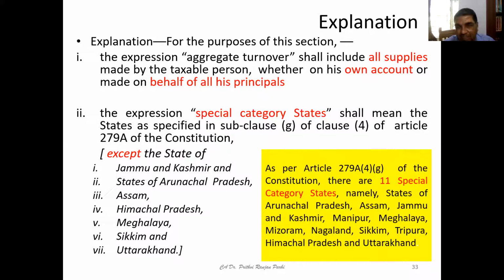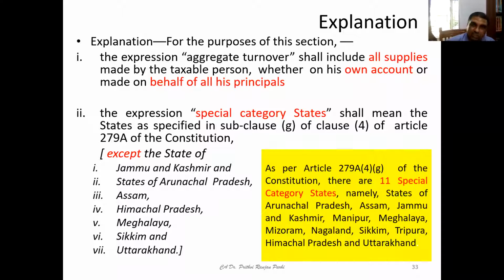If you refer to this Article 279A 4G of the Constitution, you can find out there are 11 special category states. Their names are Arunachal, Assam, Jammu and Kashmir, Manipur, Meghalaya, Mizoram, Nagaland, Sikkim, Tripura, Himachal Pradesh, and Uttarakhand. Okay, they have some special status. They can be called special category states.